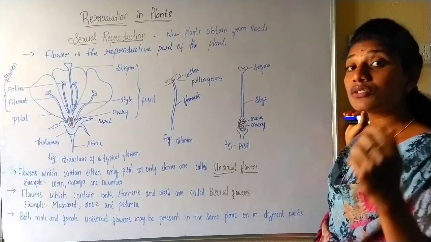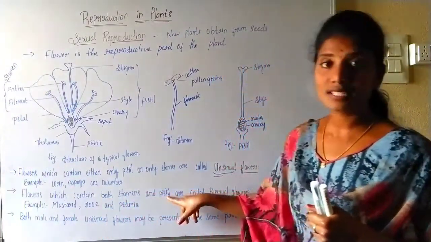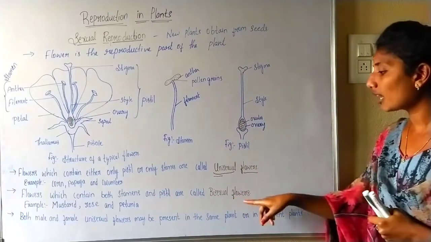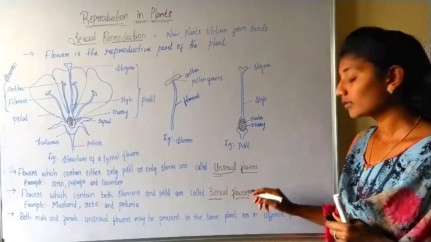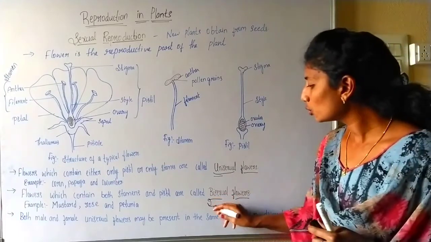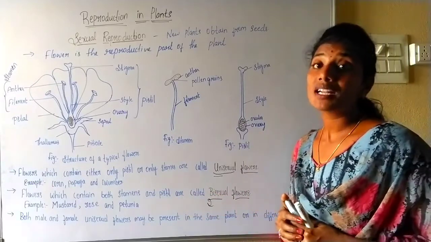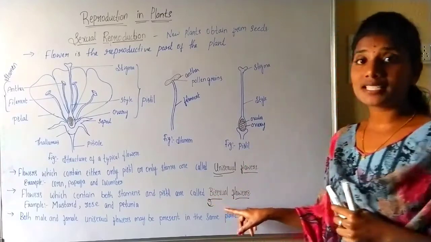The other type of flower possesses both stamen and pistil together in the same flower. Such a flower we call a bisexual flower. So bi means two. Both the male and female reproductive parts are present in the same flower. Such flowers we call bisexual flowers.